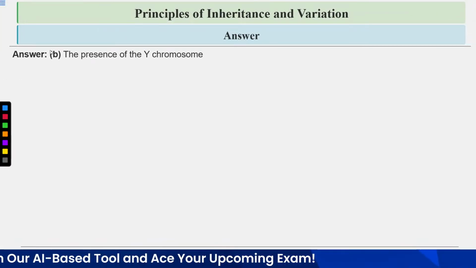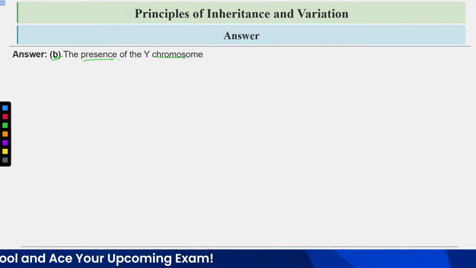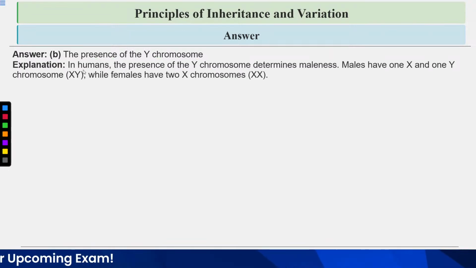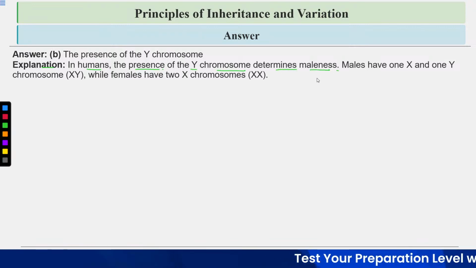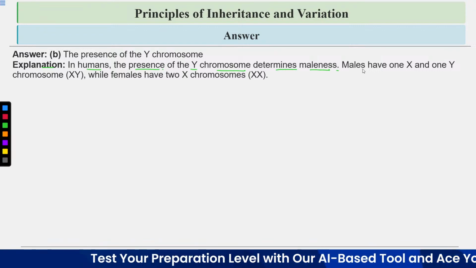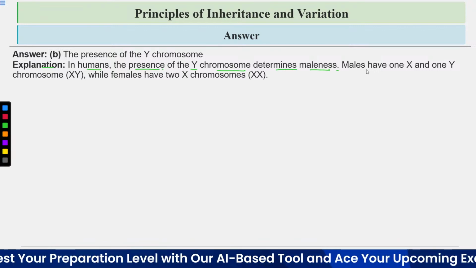Answer is option number B, the presence of the Y chromosome. Let's have a look at the explanation. In humans, the presence of the Y chromosome determines maleness. The males have one X and one Y chromosome, means XY, while the females have two X chromosomes, means XX.